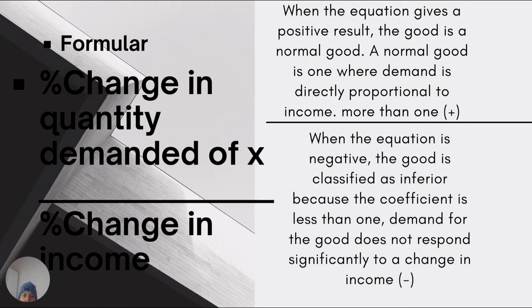But when the equation is negative, the good is classified as inferior. Demand for the good does not respond significantly to a change in income, which means negative. For example, if people's income goes down, they still have to buy goods to live, such as food and clothes, because those are the basic things we need to live. So that means the change in income does not affect the quantity demanded.